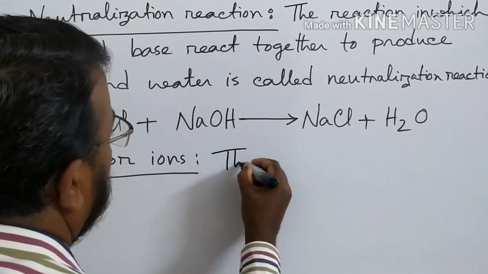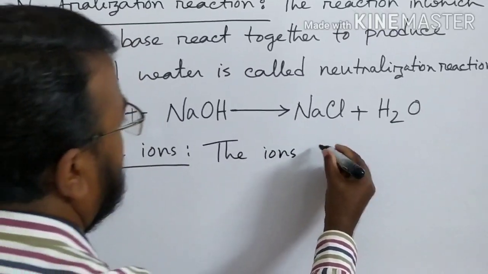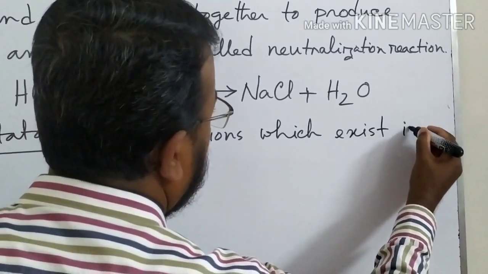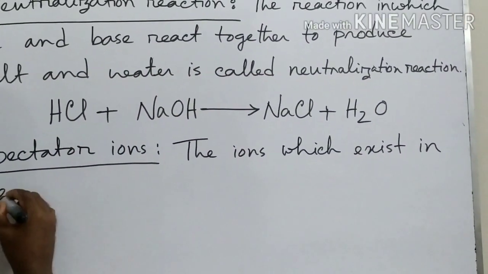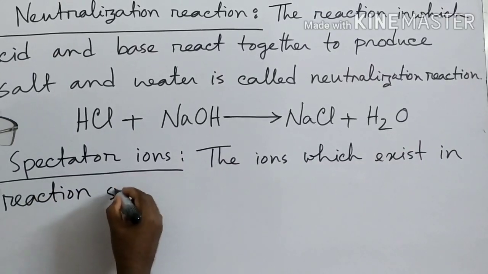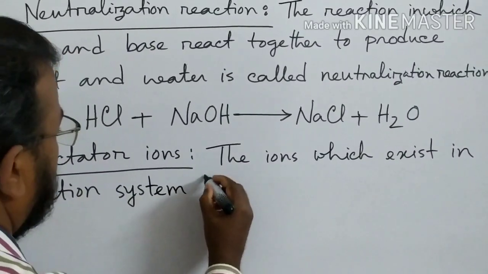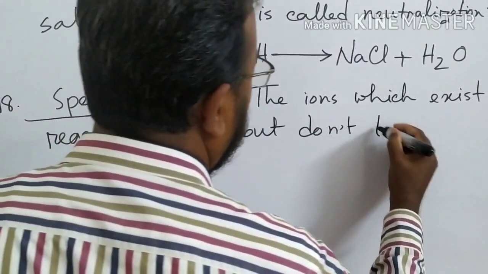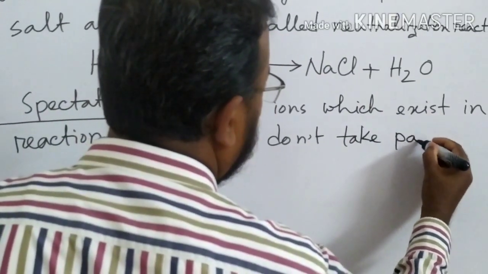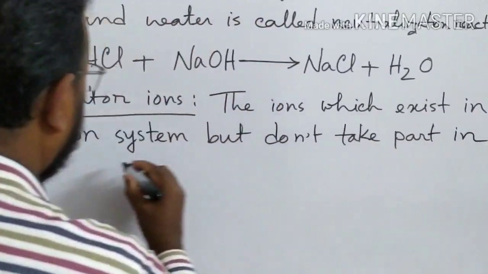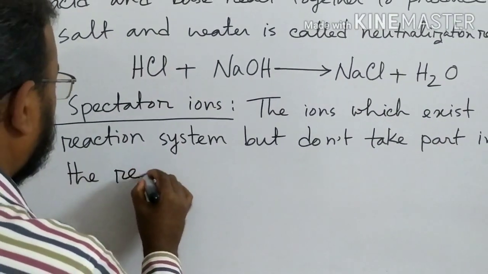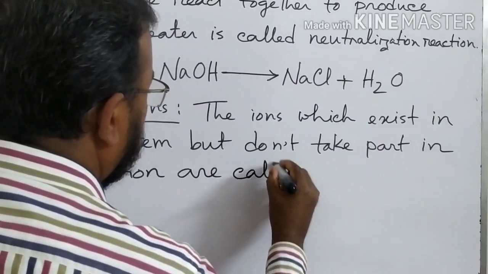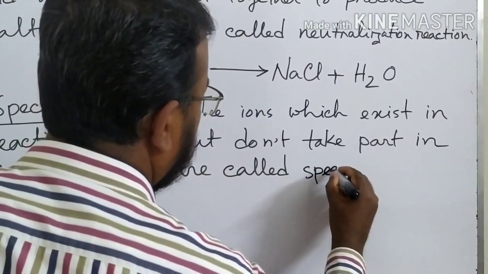Okay, now the ions which exist in reaction system but don't take part in the reaction are called spectator ions.